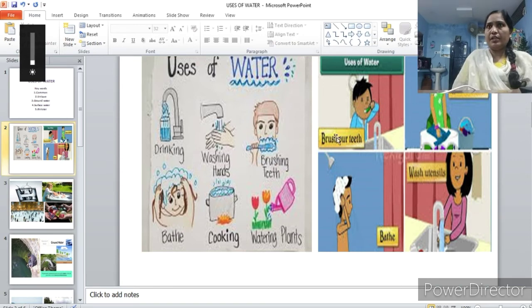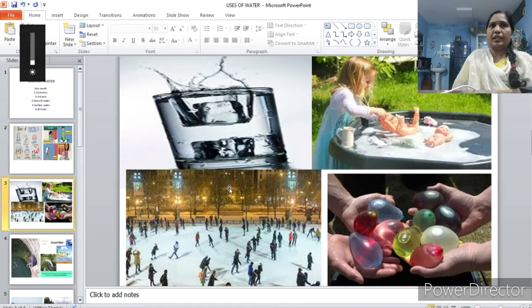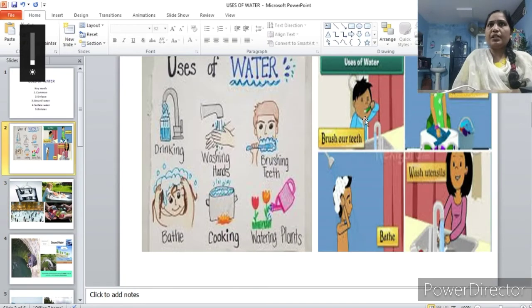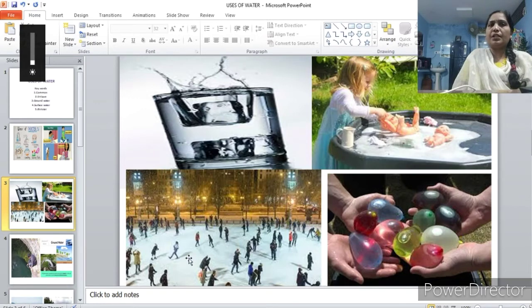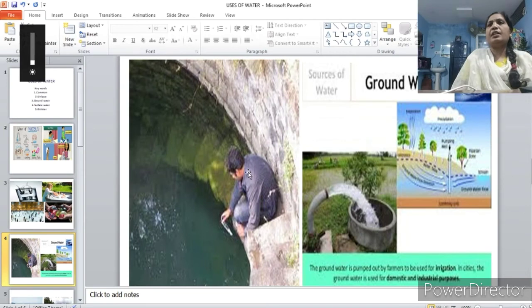These are the common uses, compulsory, where water is essential for life. Here it is just for fun. So these are the common uses of water and these are the unique uses of water. Finally, either the common use or unique use, water is essential to continue life.